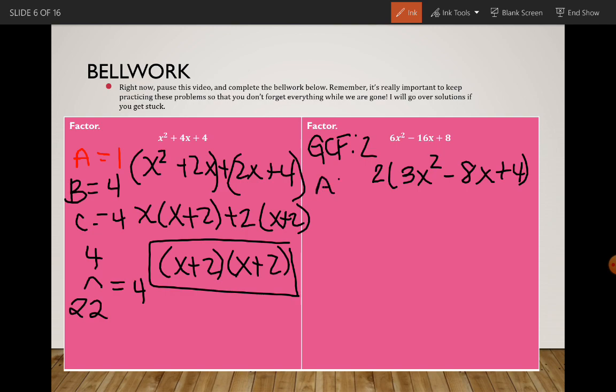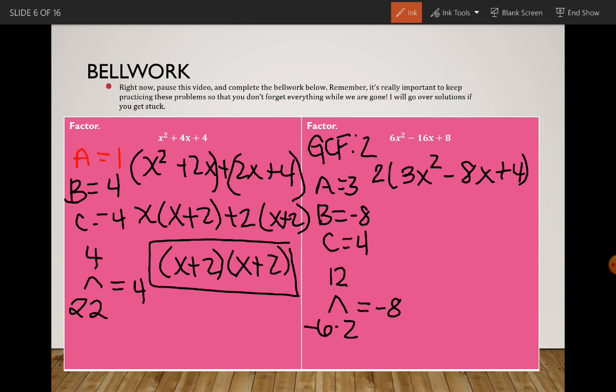So a is equal to 3, b is negative 8, and c is 4. So we need a number that multiplies to 12 and adds to negative 8, and that's going to be negative 6 and negative 2.